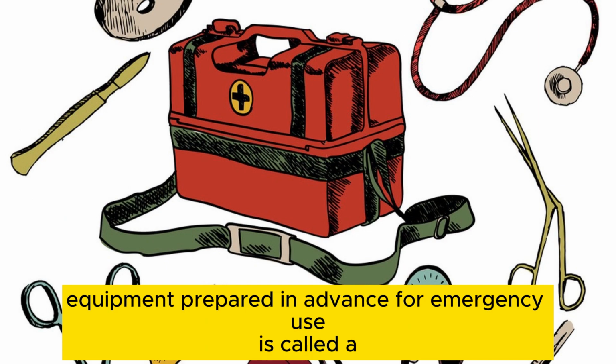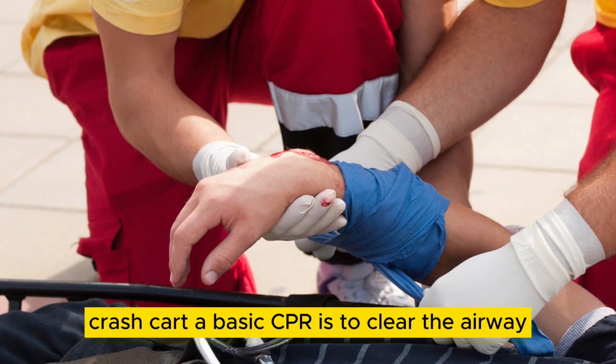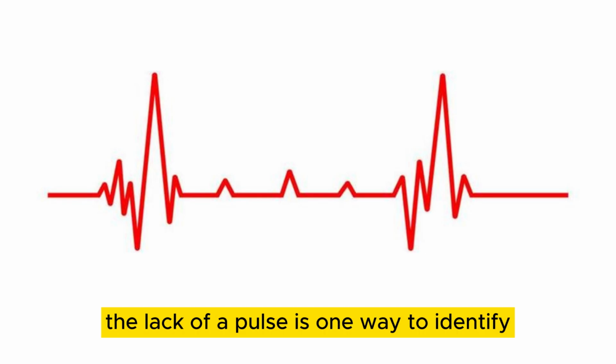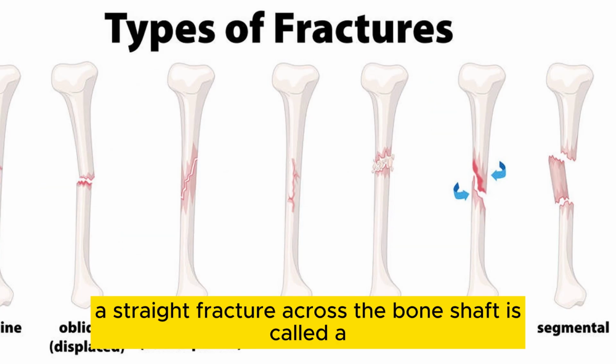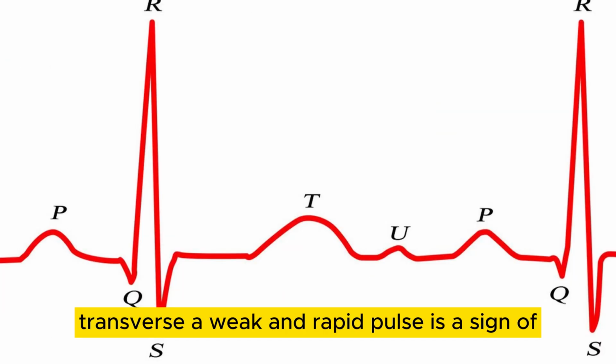Equipment prepared in advance for emergency use is called a crash cart. A basic step of CPR is to clear the airway. The lack of a pulse is one way to identify cardiac arrest. A straight fracture across the bone shaft is called a transverse fracture. A weak and rapid pulse is a sign of shock.